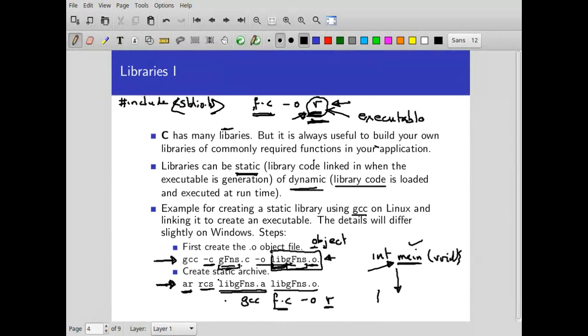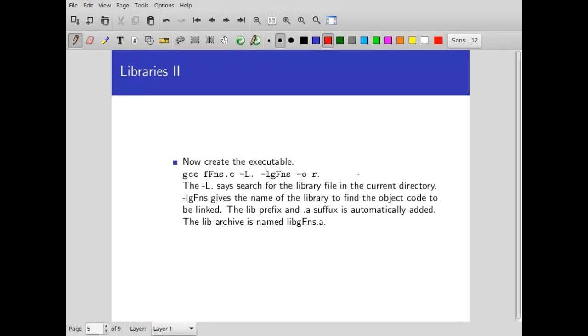So finally, this .a thing, this is your library. And how do you use it? So notice that now you have to give some more flags to GCC.